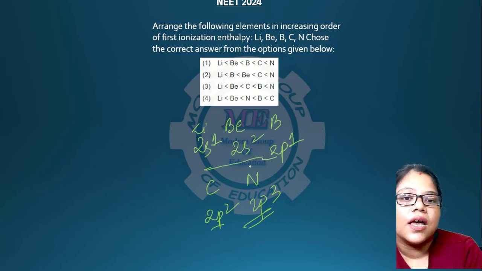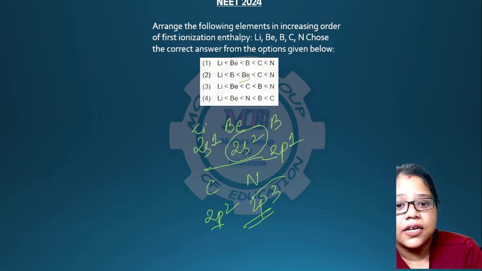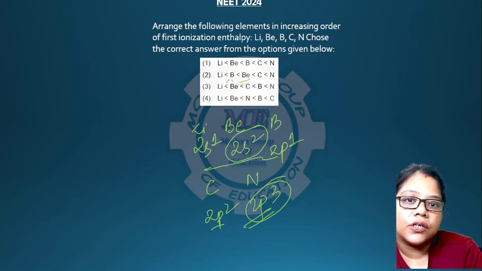But here comes the twist. After that, beryllium will have the highest, because it has 2s2, which is a full filled orbital. Here, due to the half filled p orbital, we are having the ionization enthalpy as the highest. Beryllium will come after that, then boron, and then lithium. Boron will come here due to the nuclear charge. So your answer is answer 2.